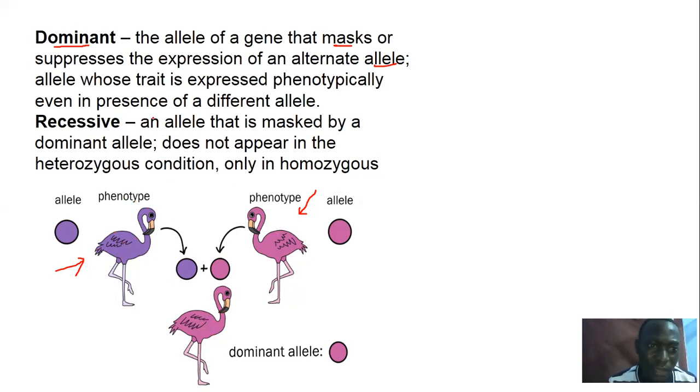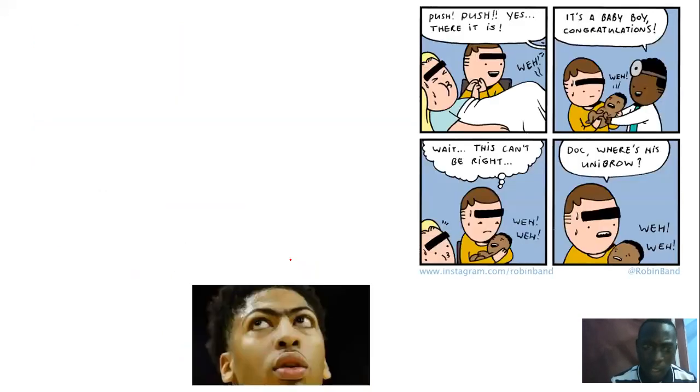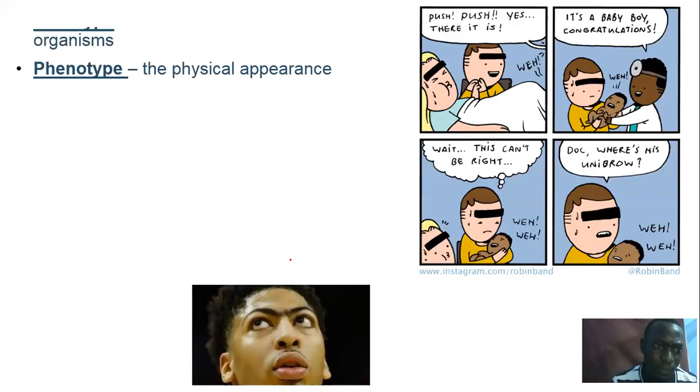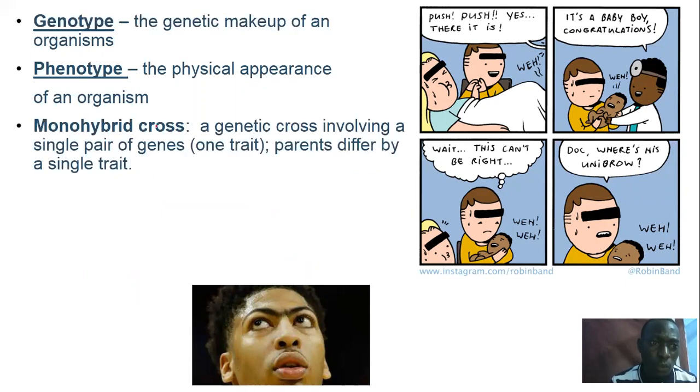So a recessive allele is an allele that is masked by a dominant allele, meaning that it is not expressed outwardly in the presence of a dominant gene. That is phenotypically. When I talk of phenotype, it just means the physical appearance of an organism. How do you look? That is the phenotype. And the genotype just means the genetic makeup of an organism.